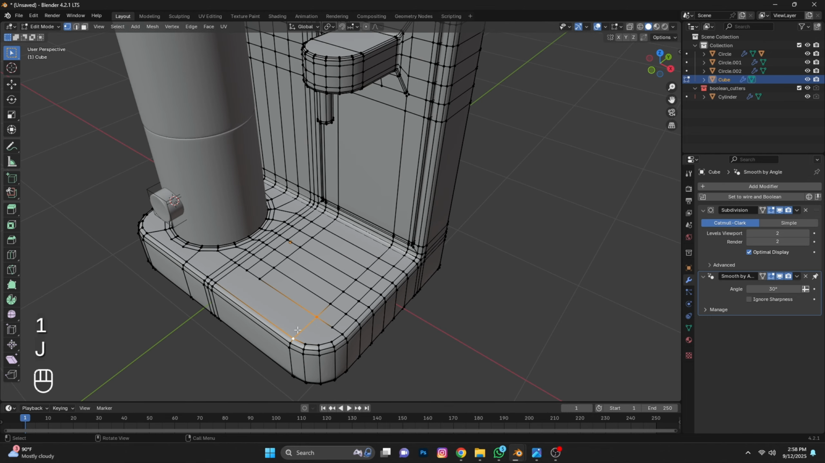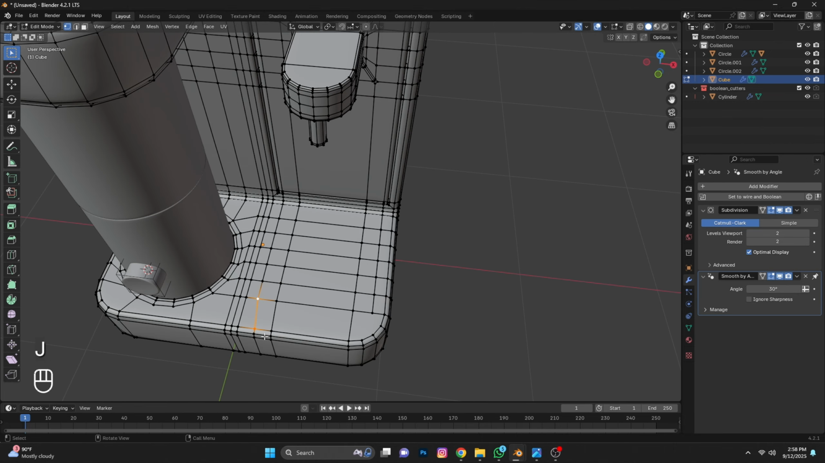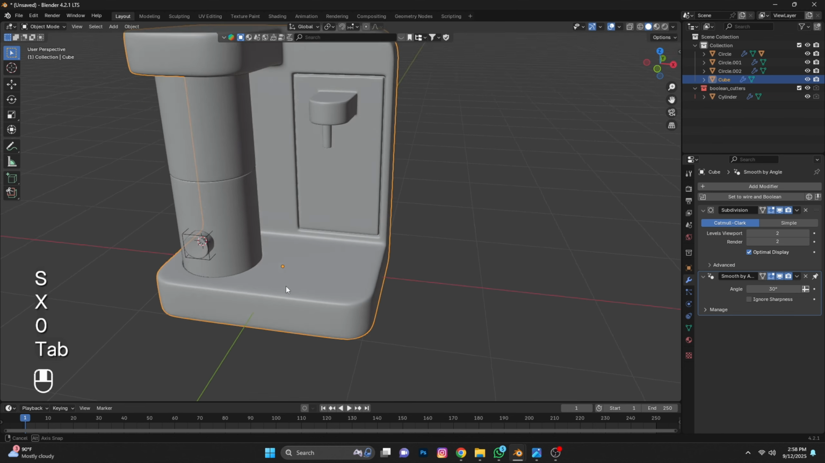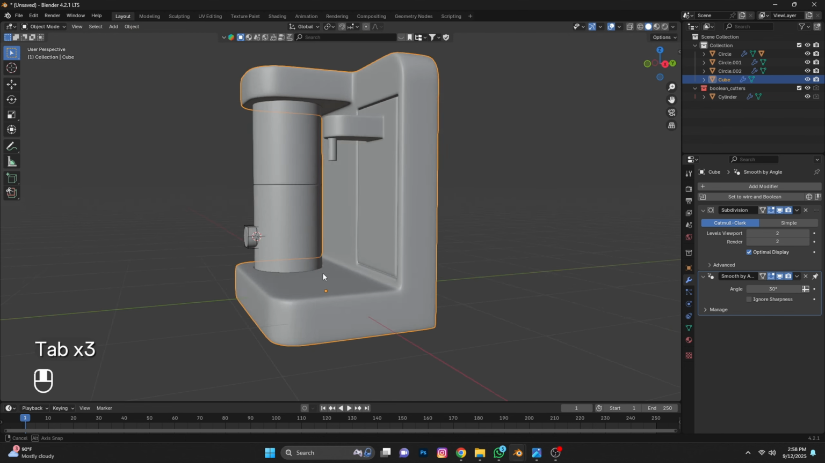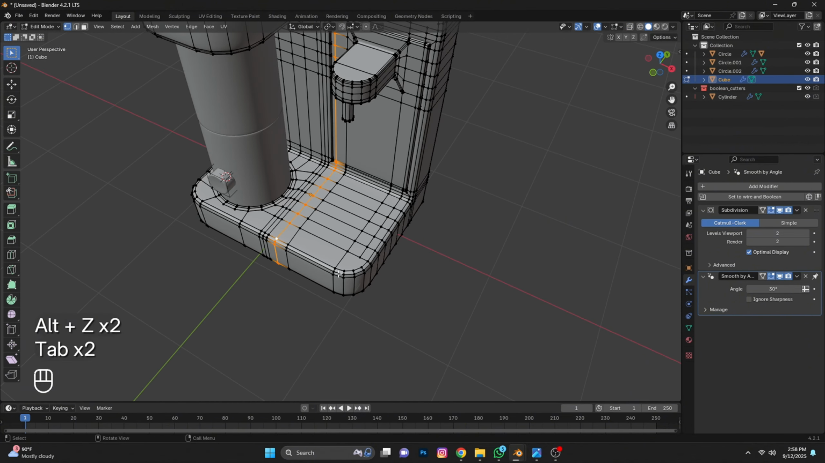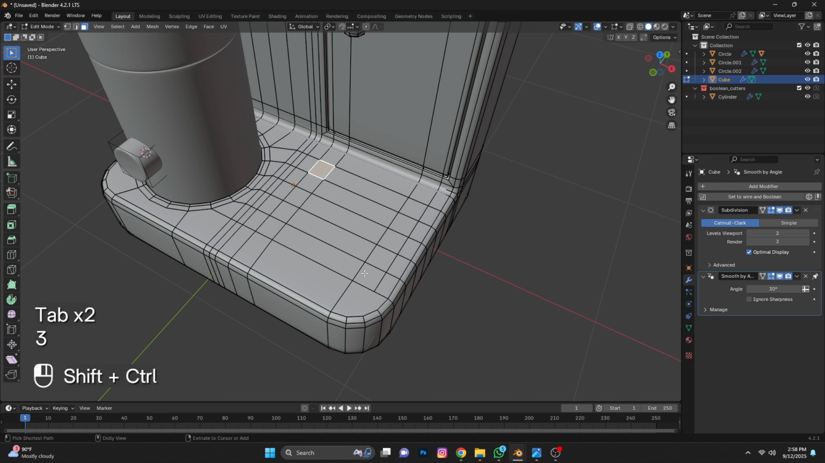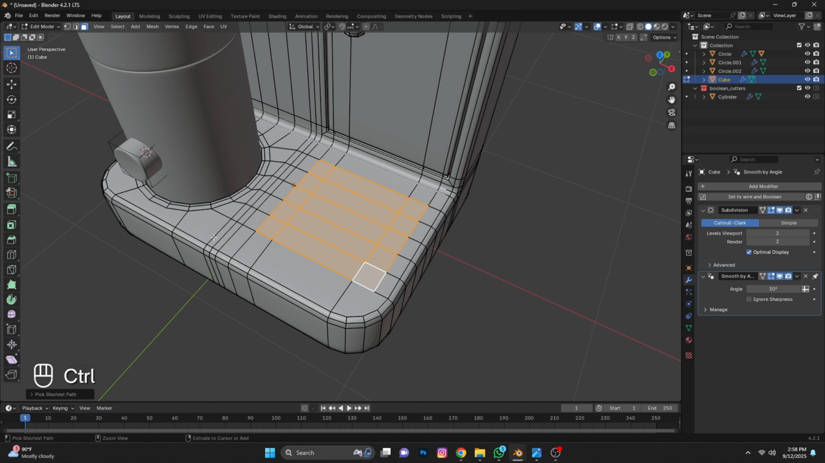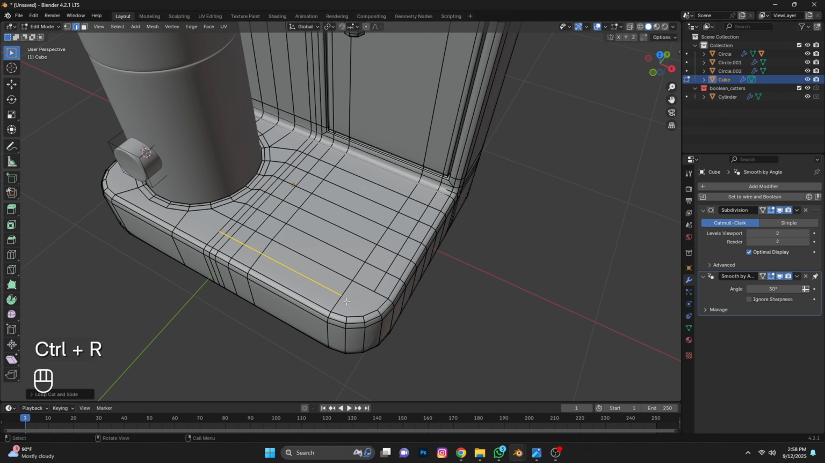Select this vertex, press J to join. Add loop cuts and J join. Select this edge and press S X 0 to make it completely straight. Add loop cut and J join.